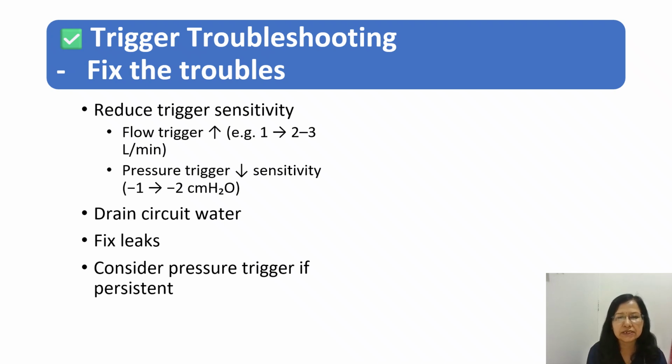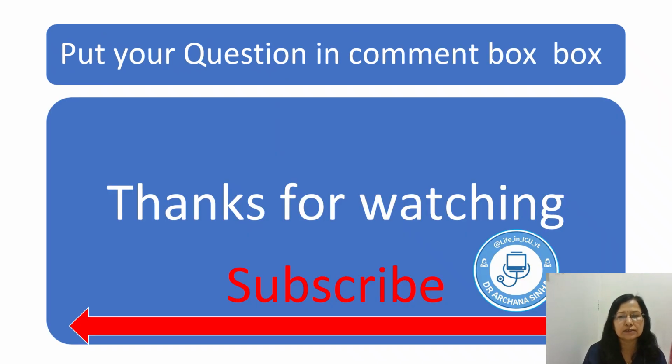If we have set the pressure trigger, then we have to decrease the pressure sensitivity for the trigger. If we have set -1 centimeter of water, then we have to go for -2. Then we have decreased the sensitivity. If water is present in the circuit, we have to drain the water, and if there is a leak, we can fix the leak. So consider the pressure trigger if any persistent problem is there.